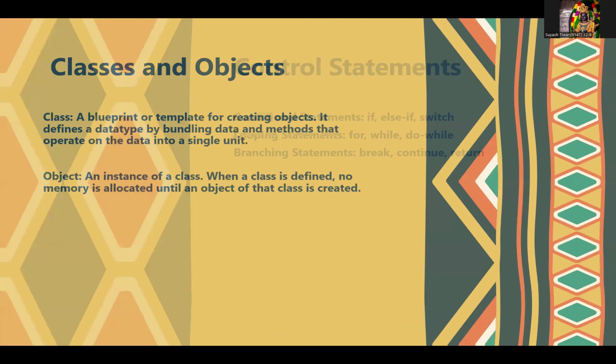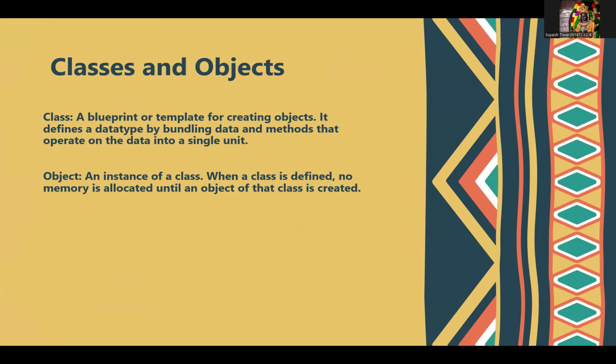Now let's move on to classes and objects. So what exactly is a class? A class is a blueprint or a template for creating objects. It defines a data type by bundling data and methods that operate on the data into a single unit. Actually, a class is just like a blueprint or a template from which objects are created. Like we create a class, and on the basis of the class we create the objects.